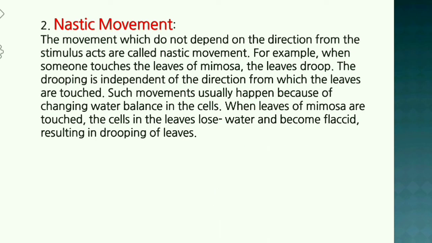Now coming to the nastic movement. The movements which do not depend on the direction of the stimulus are termed nastic movements. For example, when someone touches the leaves of mimosa, the leaves droop. The drooping is independent of the direction from which the leaves are touched. Such movements usually happen because of changing water balance in the cells.